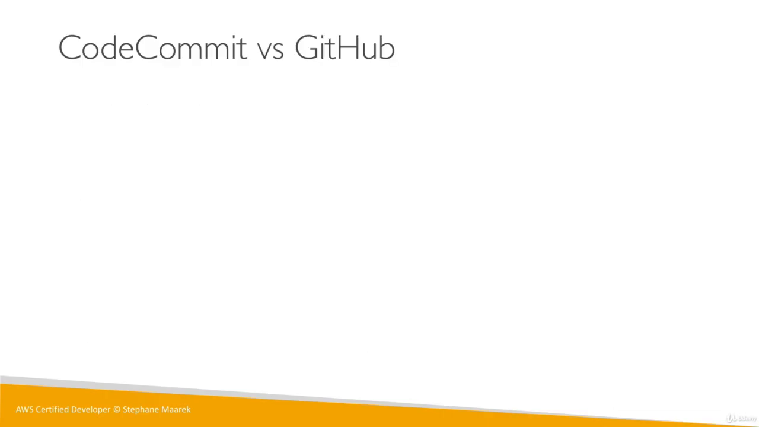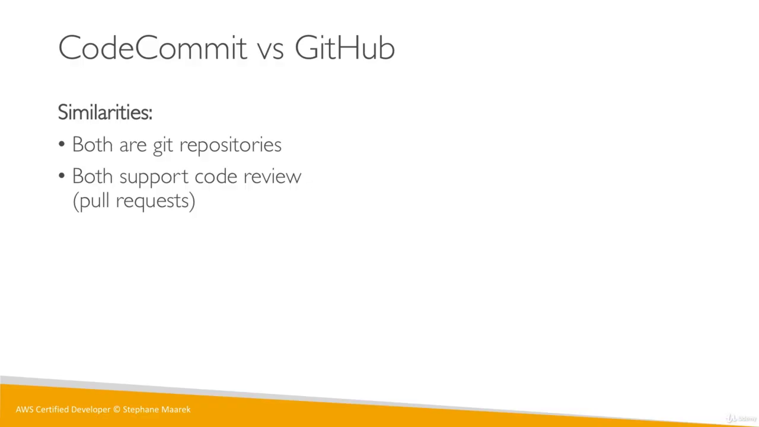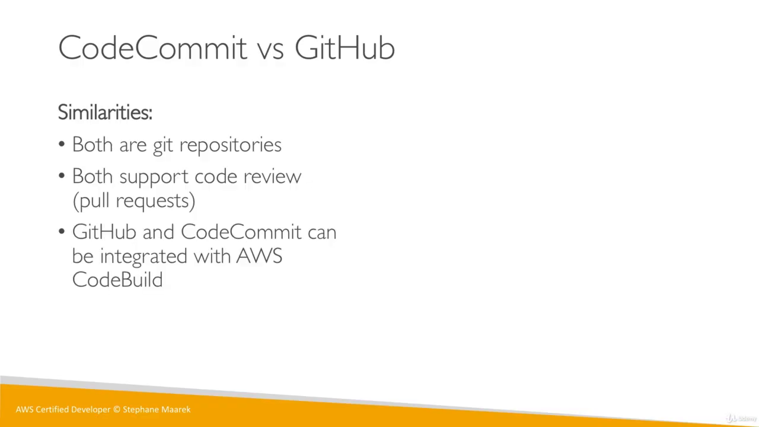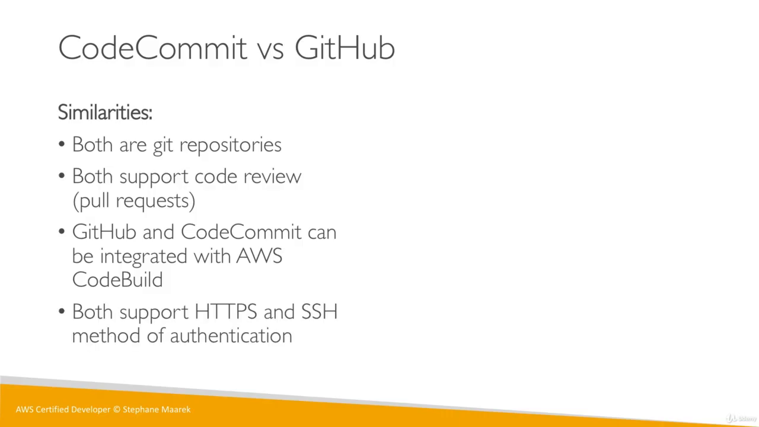Okay, so common questions around CodeCommit and GitHub. The similarity is that they're both Git repositories. They both support code review, which is called a pull request, and they're both integrated with AWS CodeBuild, which is nice. And finally, they both support HTTPS and SSH method authentication. So this is quite similar as well. As a developer, it shouldn't change anything if you work against CodeCommit or GitHub.